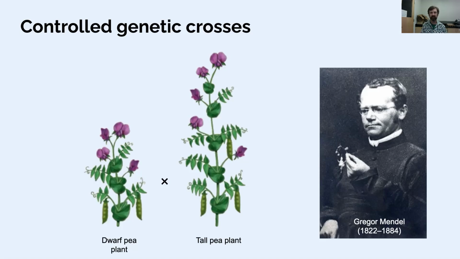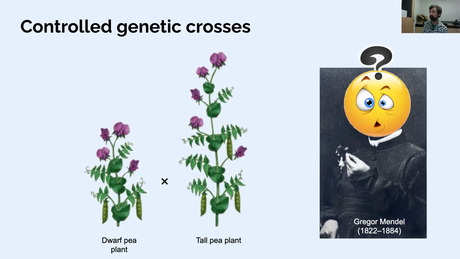So imagine for a second that you are a Czech monk in the 1860s trying to figure this out. You've got two kinds of pea plant, right? People have dwarf pea plants, and you can grow dwarf plants from your dwarf pea plant seeds. And you've got tall pea plants, and you can grow tall pea plants from your tall pea plant seeds. Wow, what's going on? What is the reason that the dwarf plants are always dwarf and the tall plants are always tall? So he had a question.